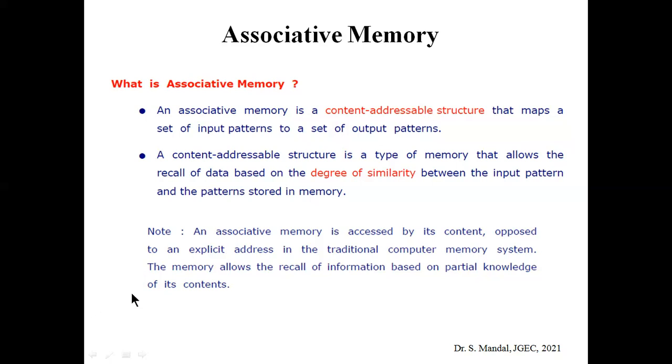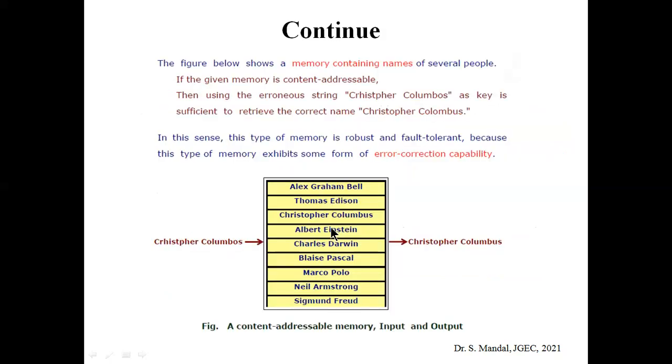So how does it work? Basically this type of memory allows the recall of information based on the partial knowledge of its contents. So let's see. If this memory is a content addressable memory, and we type a string of Christopher Columbus, you can see that there is an error in the spelling of the name Christopher. It should be Christopher Columbus.